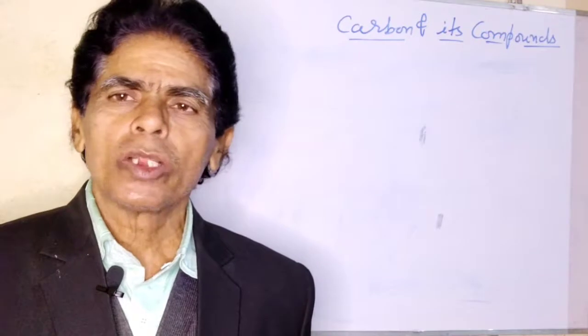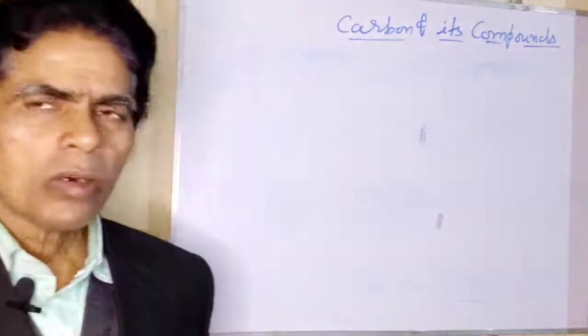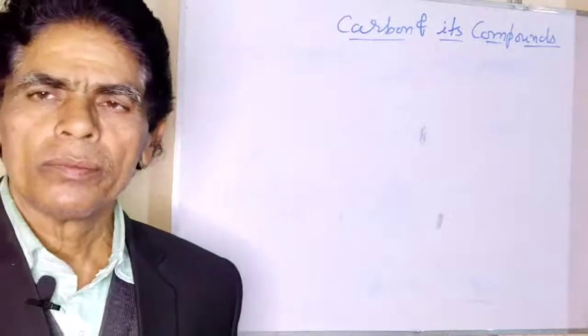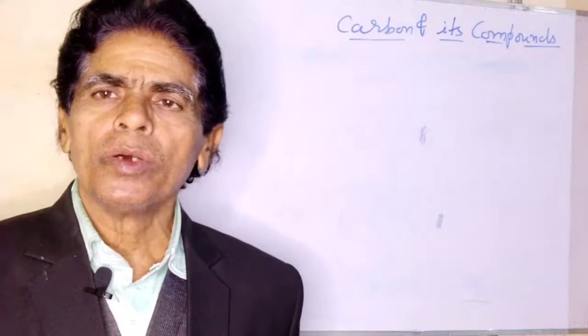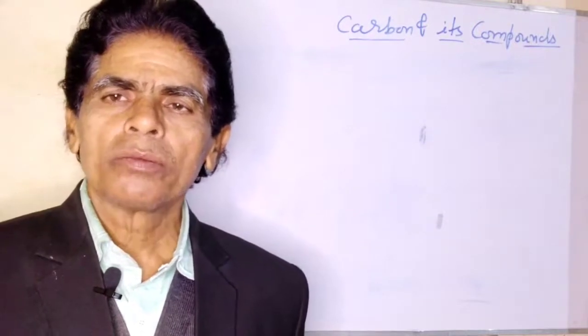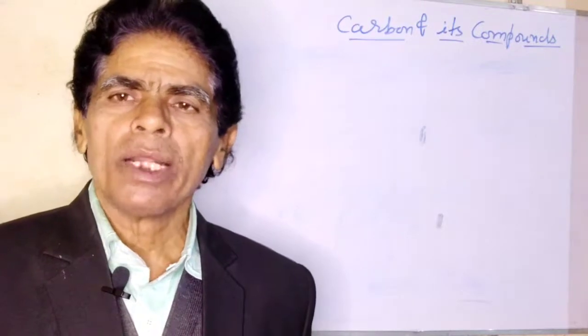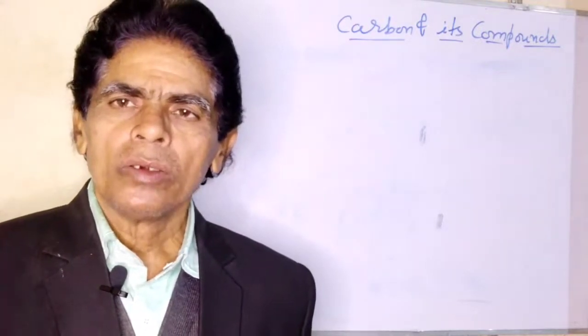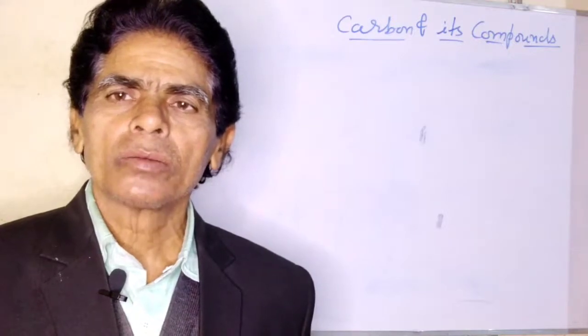It has atomic number 6 and atomic mass 12. The electronic configuration is 2, 4, means the first shell of the carbon atom contains 2 electrons and the second shell contains 4 electrons.